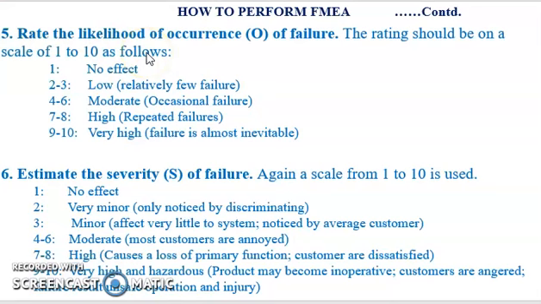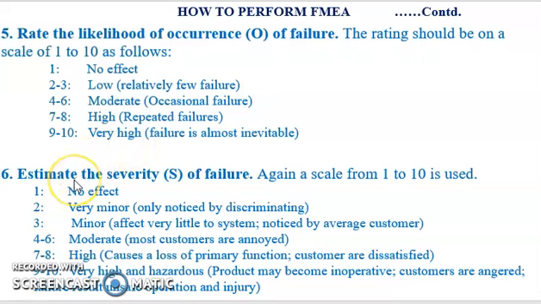The rating should be on a scale of 1 to 10 as depicted. Here 1 will reflect that there will be no effect. Rating 2 to 3 represents low or relatively few failures. Rating 4 to 6 will suggest moderate or occasional failure of the component or the product. 7 to 8 means the failure rate is very high and there will be chances of repeated failures of the product. Rating 9 to 10 will suggest a very high failure rate or the failure is almost inevitable.